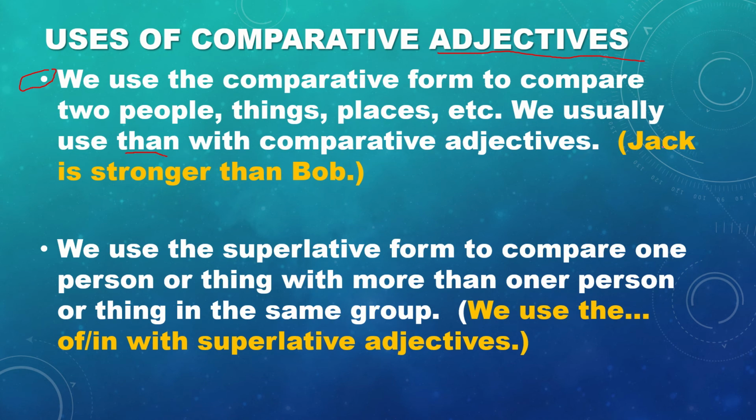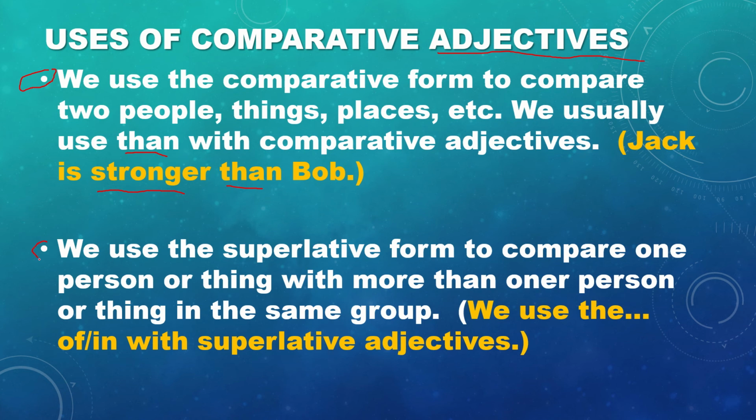For example, Jack is stronger than Bob. Or Louis is smarter than Peter. So we need to use than.